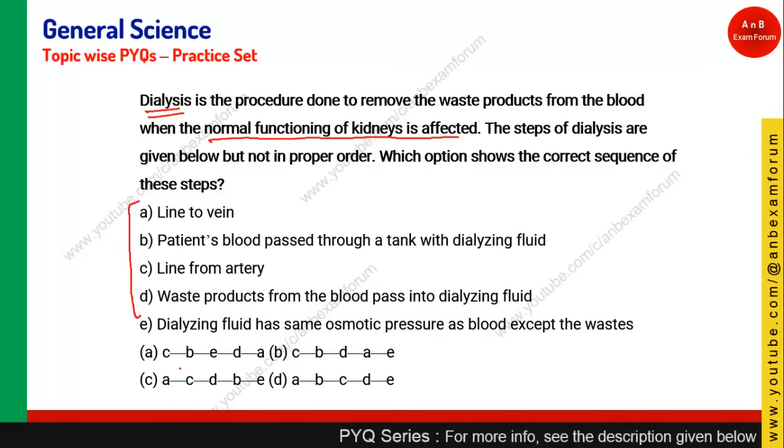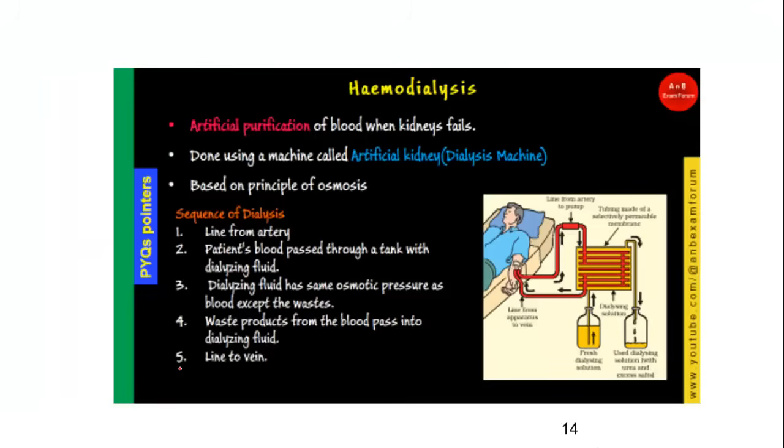Before answering this question, let us see what exactly hemodialysis is. Hemo, as the word suggests, means blood. Dialysis means purification. So you are basically doing artificial purification of blood when the kidney fails. When your kidney is not able to filter the blood, it is filtered artificially through a dialysis machine, which is also known as an artificial kidney. It is based on the principle of osmosis.